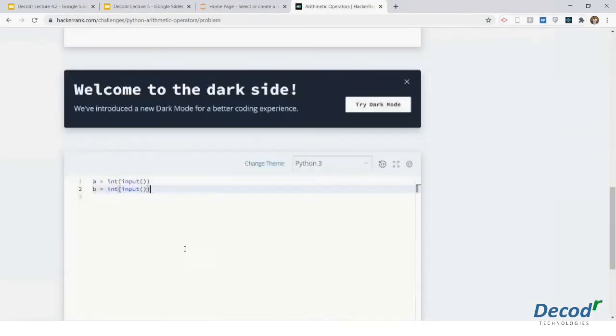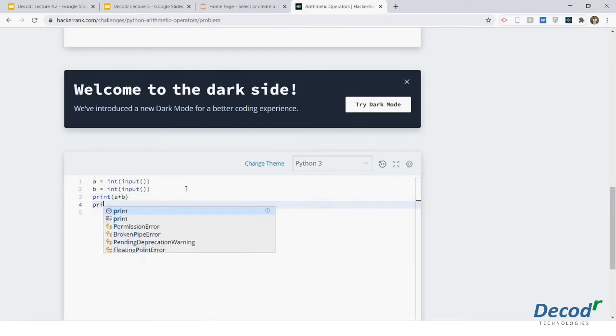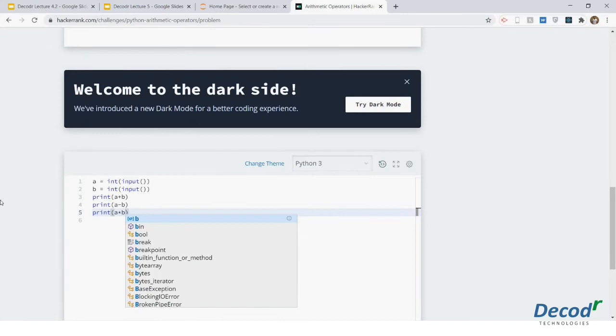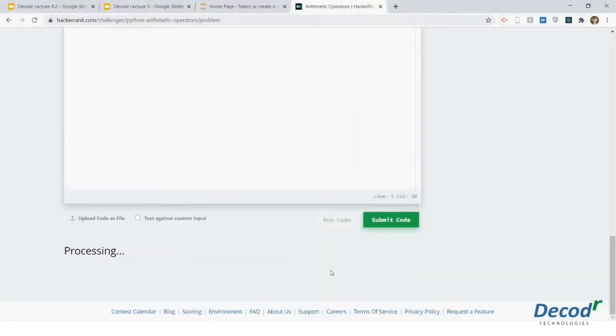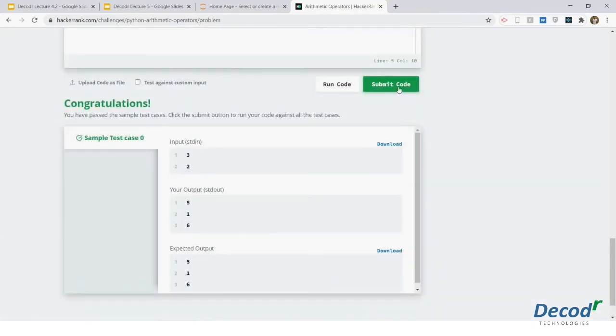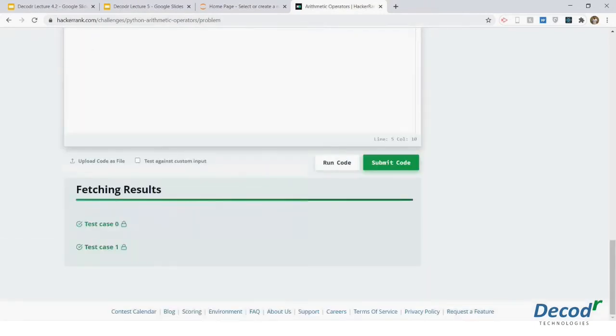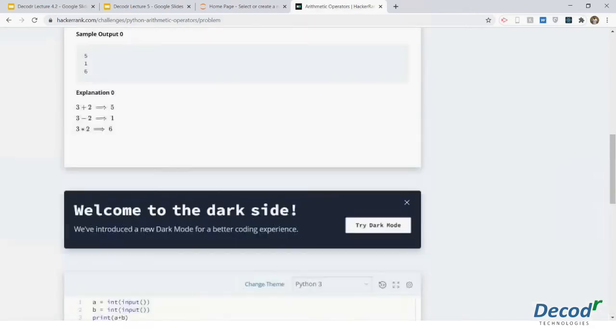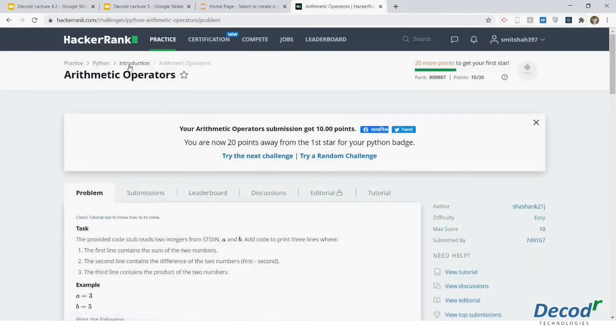So if you do that, for example, I will just do it in front of you. A plus B, right? The first task was to print the sum. The second task was to print the difference. And the third task was to print the multiplication. And I will run this code to see if it is correct or not. It is correct, and I will just click on submit the code. Once I click on submit, you can see it will submit, and you can come to your home page.